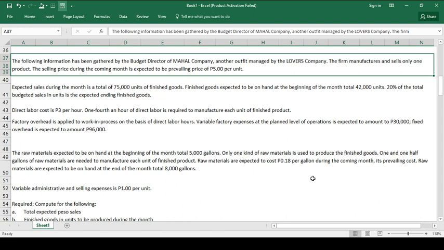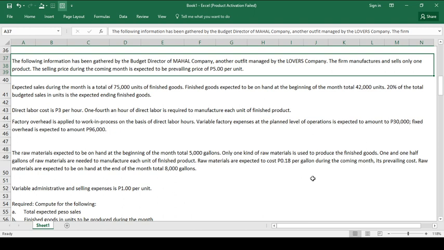Finished goods expected to be on hand at the beginning of the month total 42,000 units. And then 20% of the total budgeted sales in units is expected to be the ending finished goods. Take note. Direct labor cost is 3 pesos per hour. The 3 pesos is per hour.